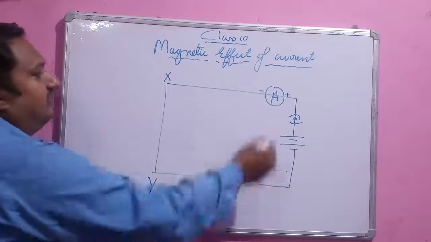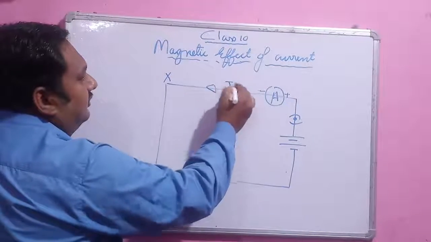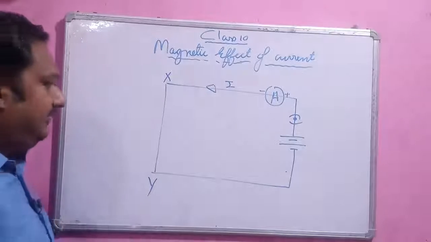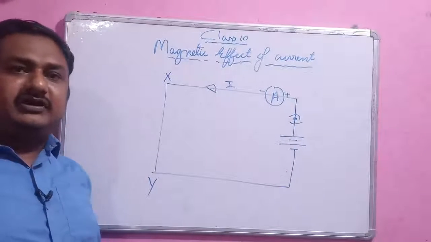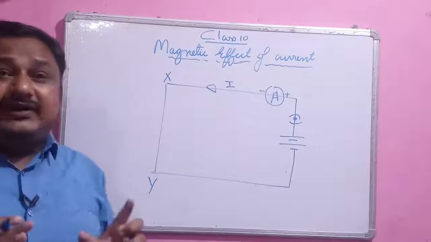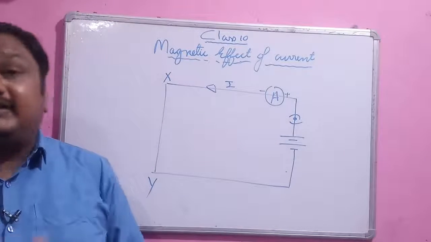Let's suppose that current I is flowing through this XY element. Whenever the current is passing through a straight conductor, the magnetic field lines have a definite pattern.